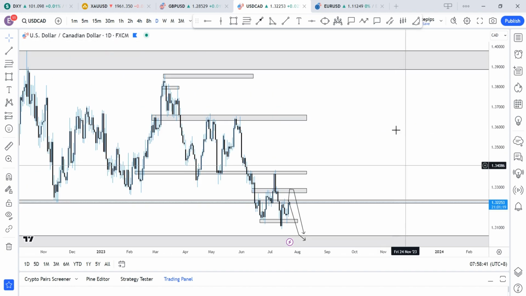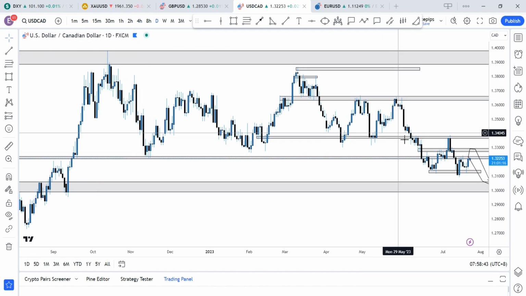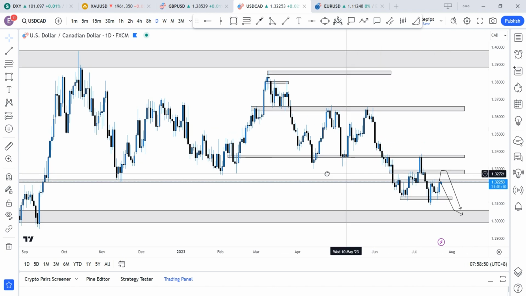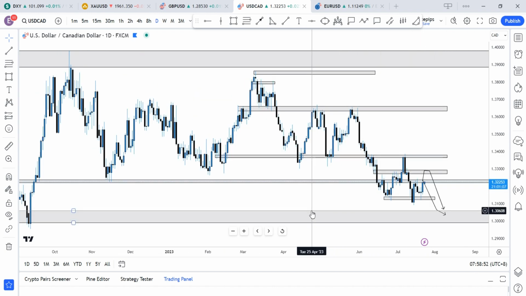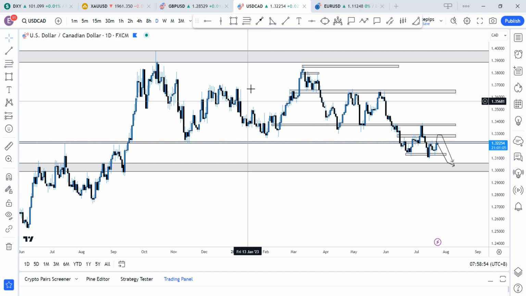On the daily time frame, we can actually see what we have here. Pull to the downside, retest to these regions, continuation, created a new low. So I'm anticipating price to just continue to the downside here on USDCAD. And that's that for the week.